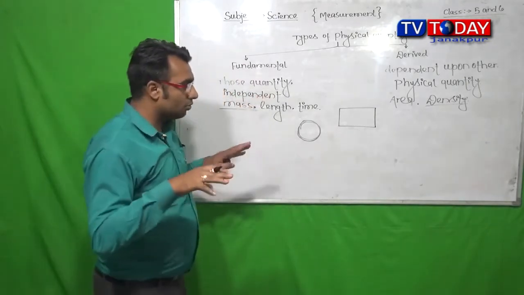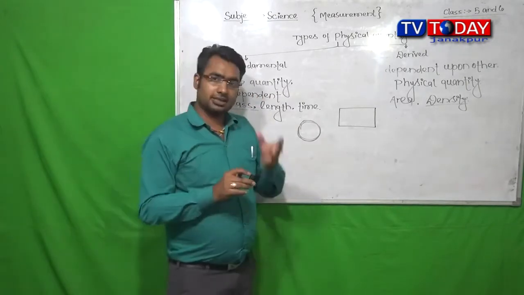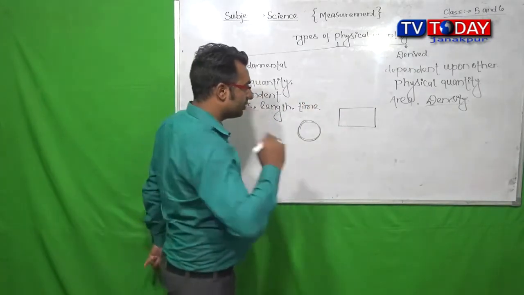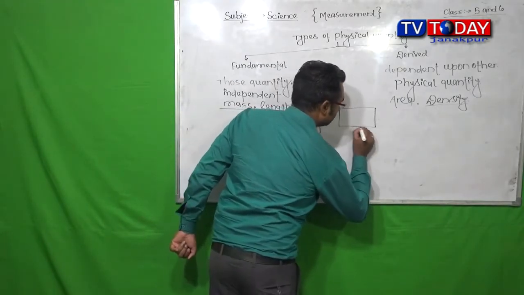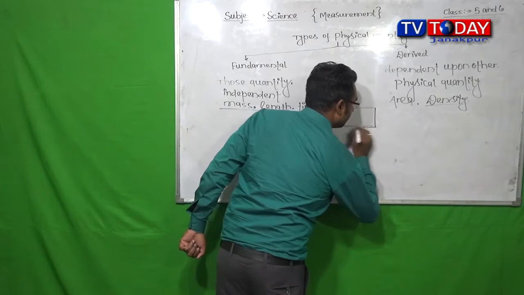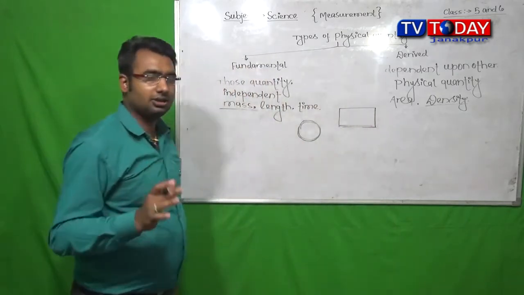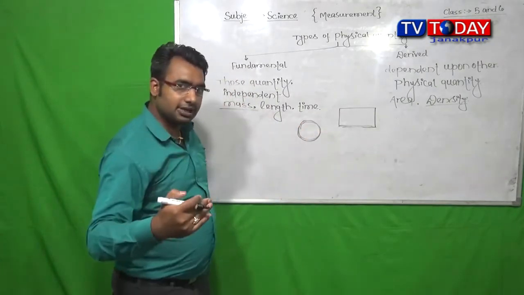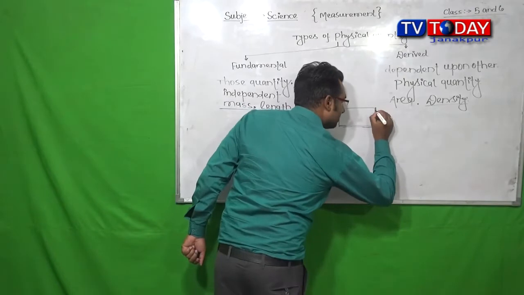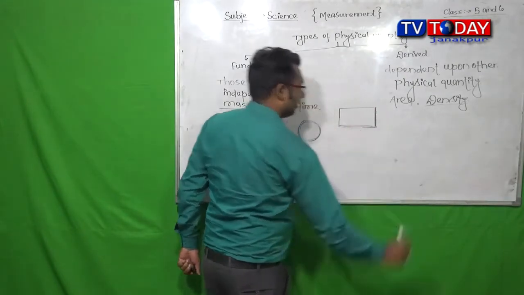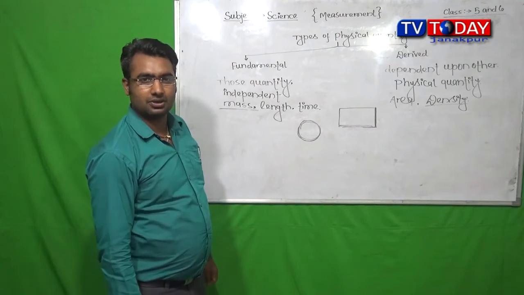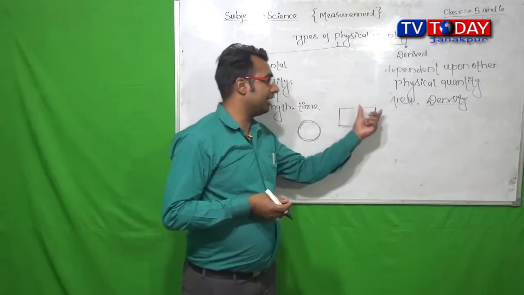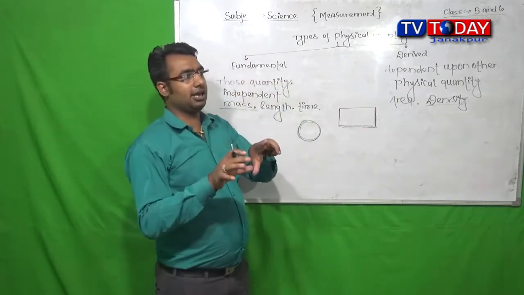To calculate the area of this rectangle, at first we should measure the length of this rectangle. Then again we should measure the breadth of this rectangle. After measuring the length and the breadth, we should apply the formula.